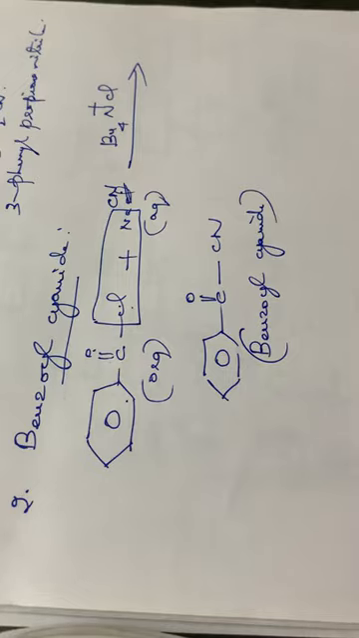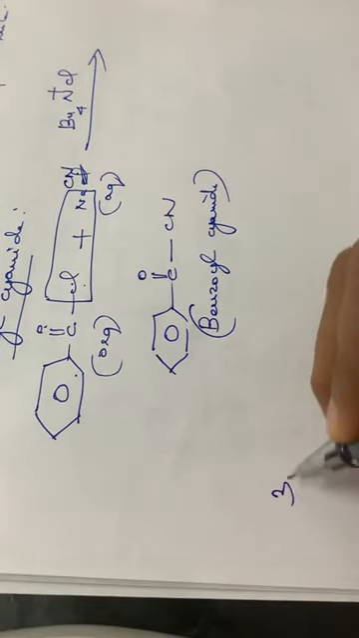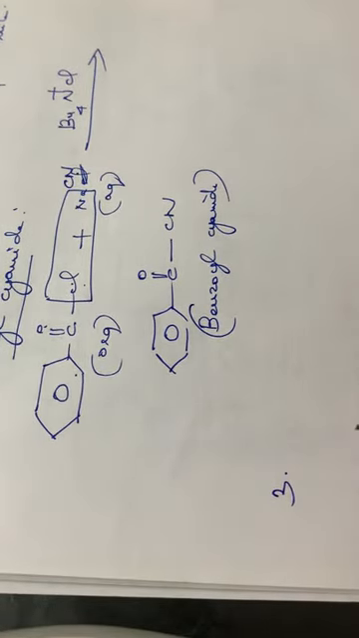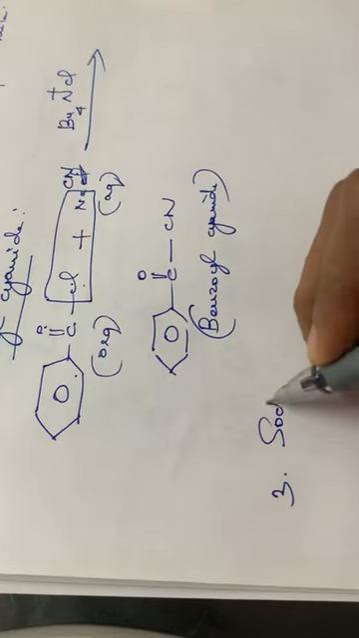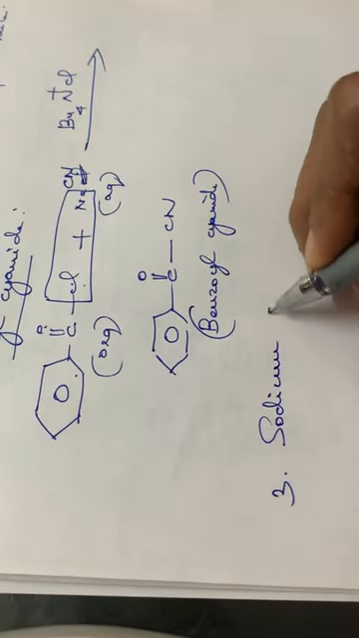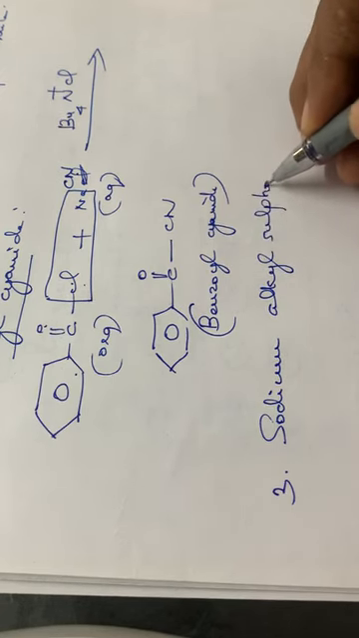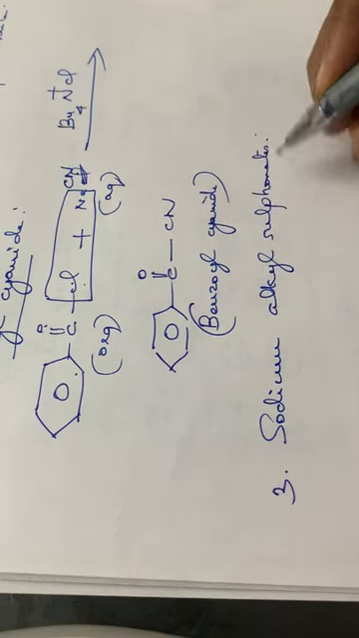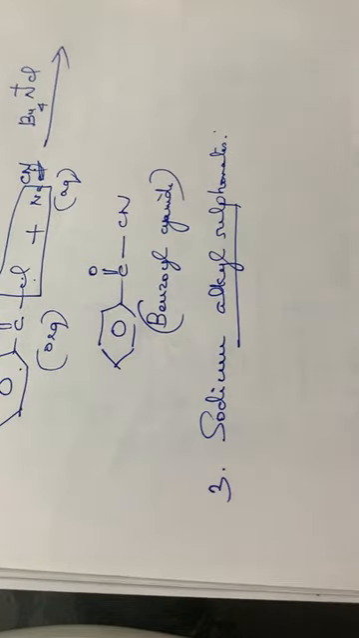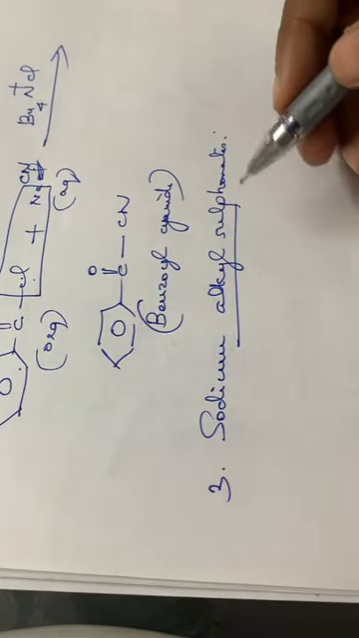Benzoyl cyanide. Okay. Then the next reaction, the third reaction: preparation of sodium alkyl sulfonates. It is from synthesis, from alkyl halides.